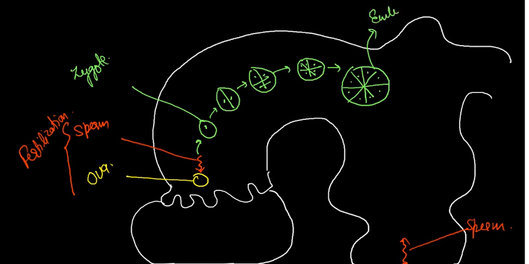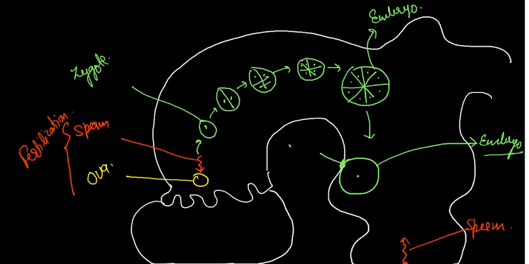That embryo is attached to the wall of the uterus. The place where it is attached is called the placenta. So the question arises, what is the placenta?